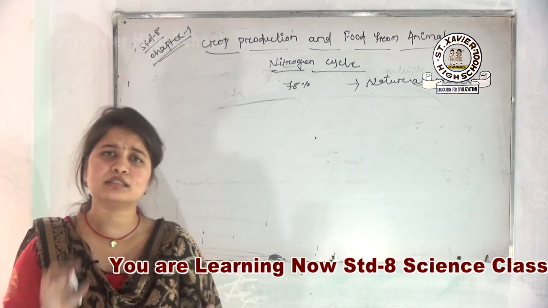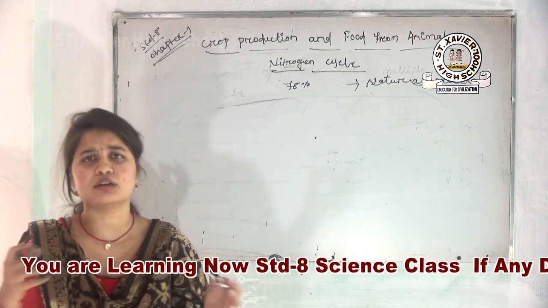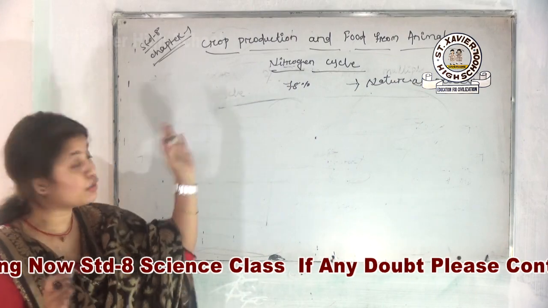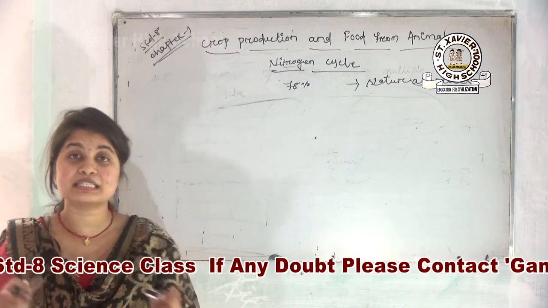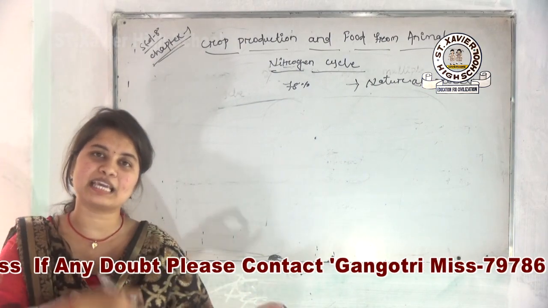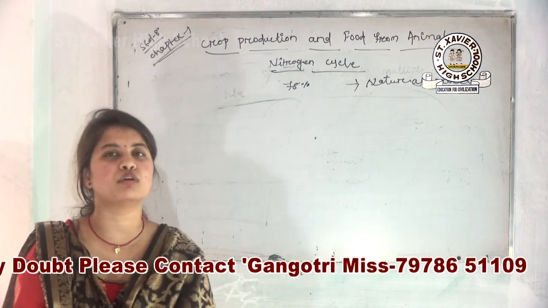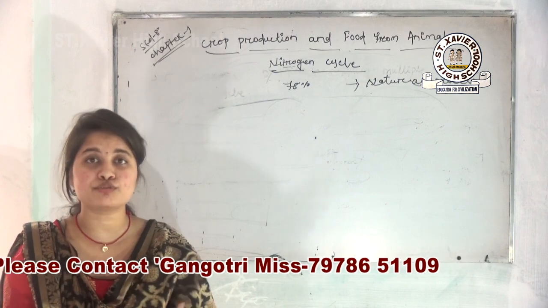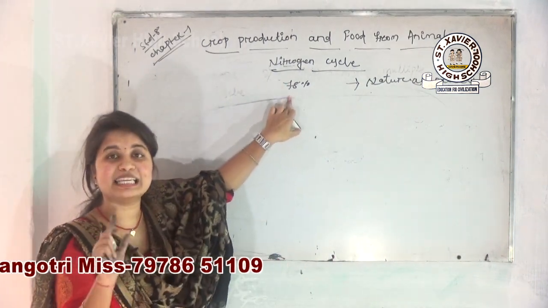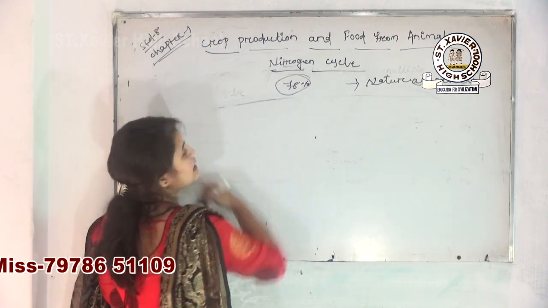But think about another thing: we continuously use nitrogen gas in our day to day life. So how does it remain the same in the atmosphere? All these things come under the nitrogen cycle. We use the nitrogen, and again we give the nitrogen back to our atmosphere. So that's why, because of the nitrogen cycle, the amount of nitrogen in our atmosphere remains the same.